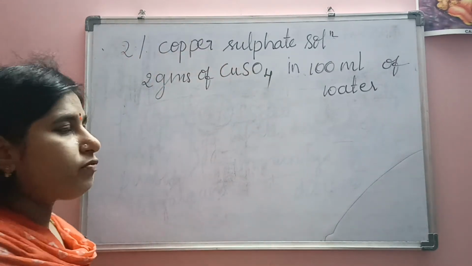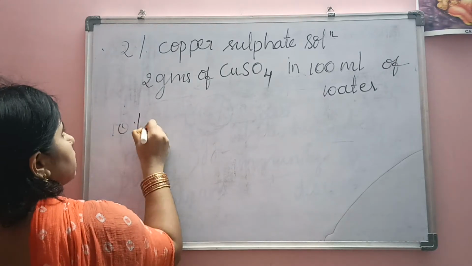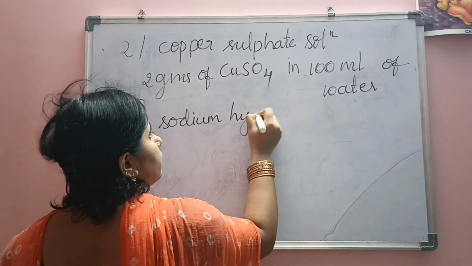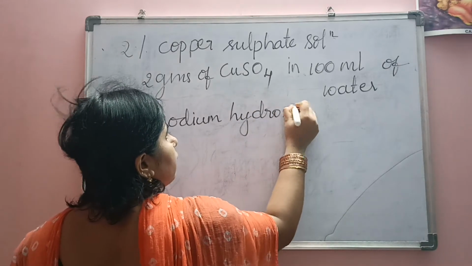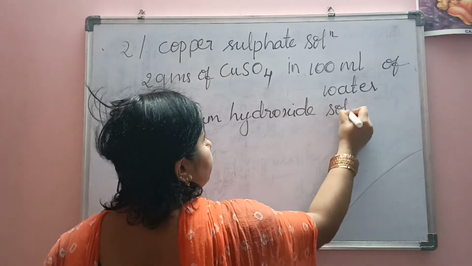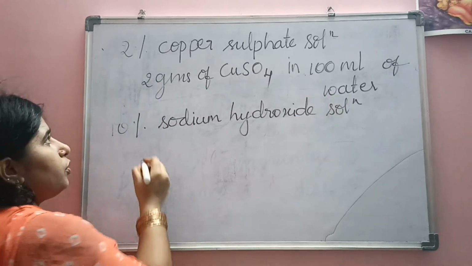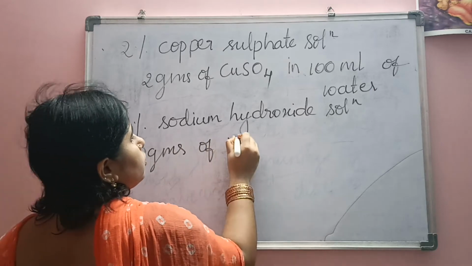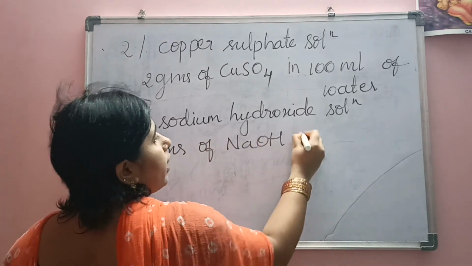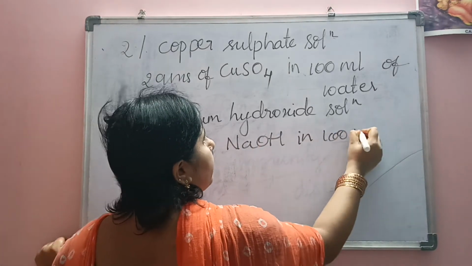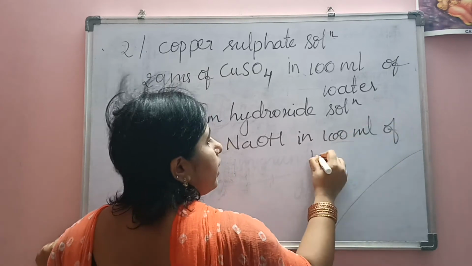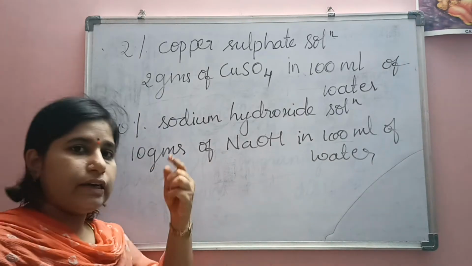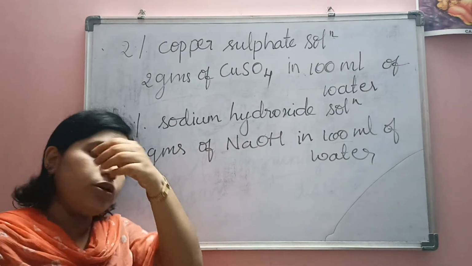The same method you have to follow for 10% sodium hydroxide solution also. How will you prepare it? Here you follow the same method. You take 10 grams of sodium hydroxide and mix it in 100 ml of water. In that way you get 10% sodium hydroxide solution.